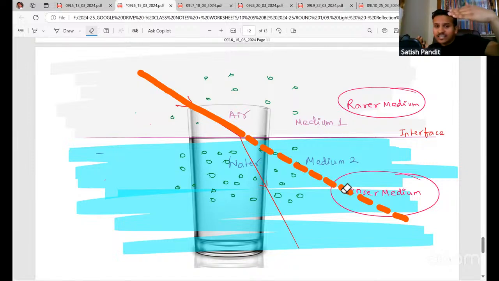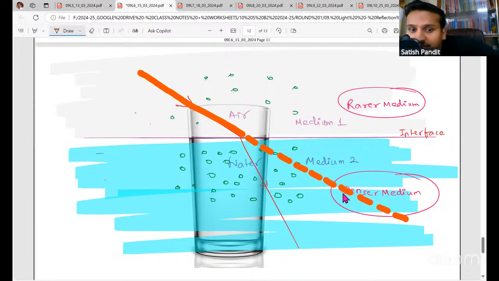And as a result, there is bending of light. Light was supposed to go in a straight line, but because of the change in the medium, the speed of light changes, and as a result, light is actually bending. See, light is going now like this. It was supposed to go in a straight line, but now it is going like this.